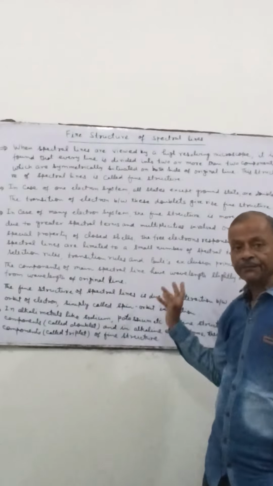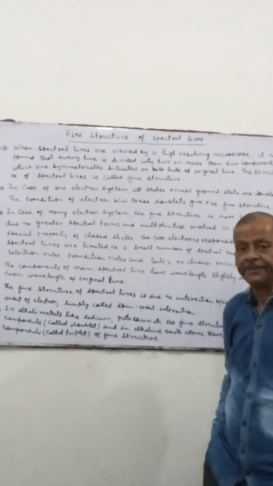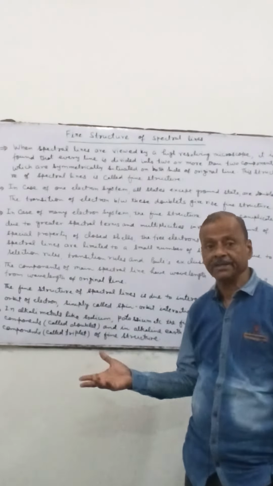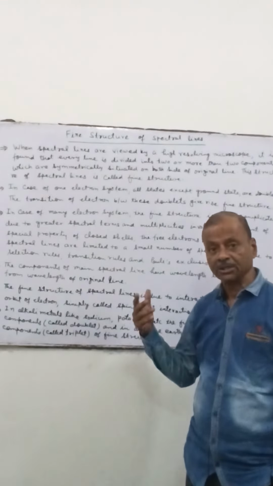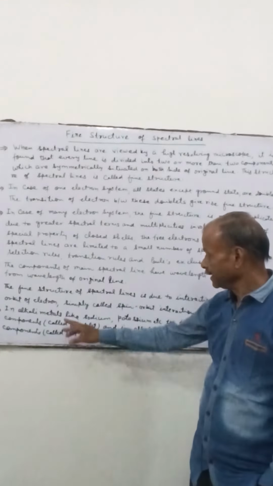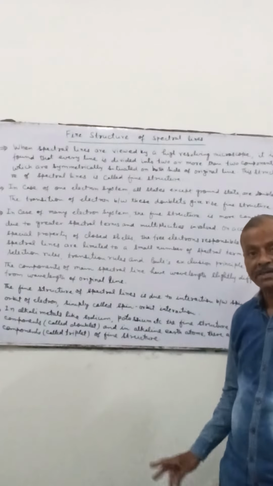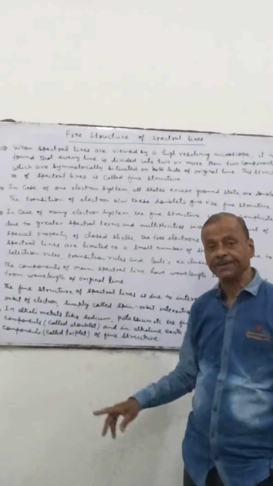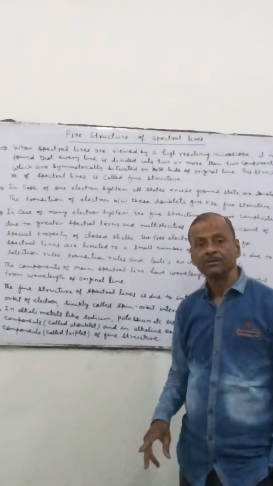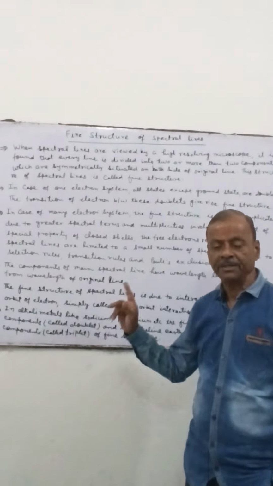The components of the spectral line have a wavelength slightly different from the wavelength of the main or the original spectral line. The fine structure of a spectral line is due to the interaction between the spin and the orbit of the electron, simply called the spin orbit interaction or spin orbit coupling.